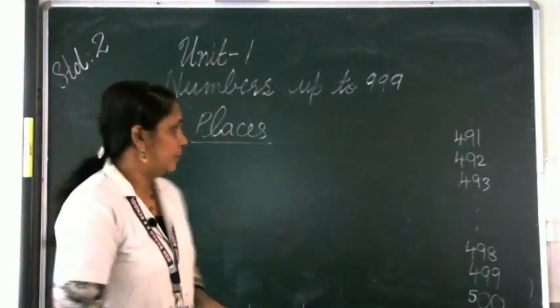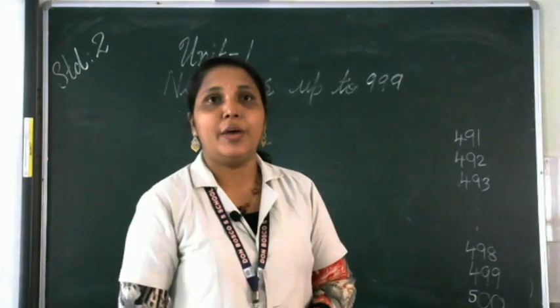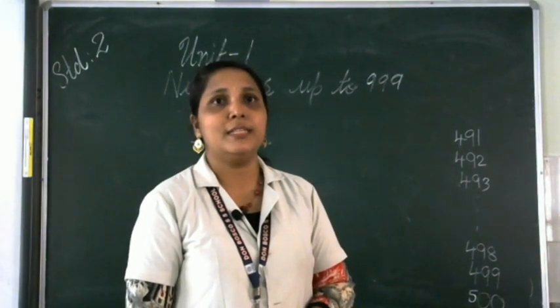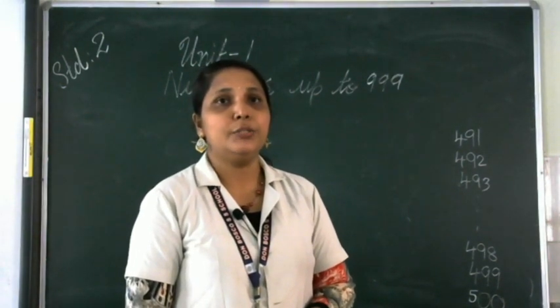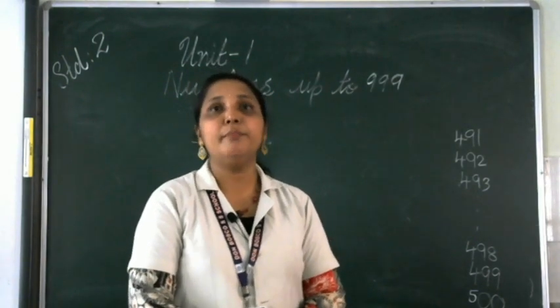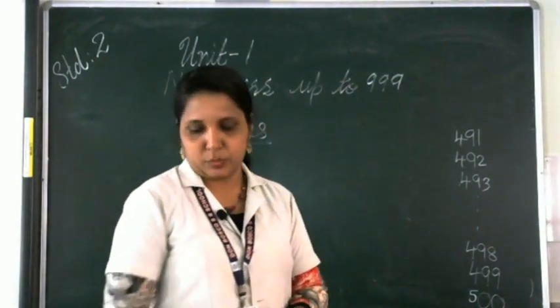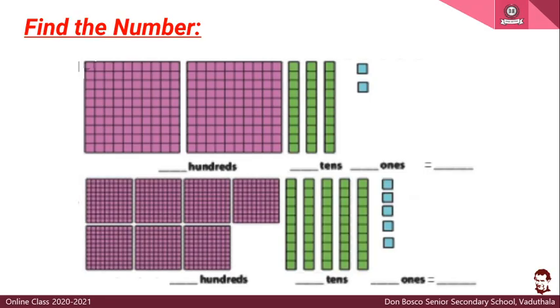Okay. Now we are having a worksheet for you. From that you are having the square boxes and we will do that one. Okay, find the number from this slide. Okay, you have to find the number from this one. Can you see a purple color box? Can you identify which place is that purple color one? Purple color. Okay, it is the 100 place.